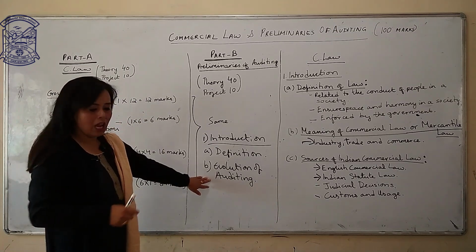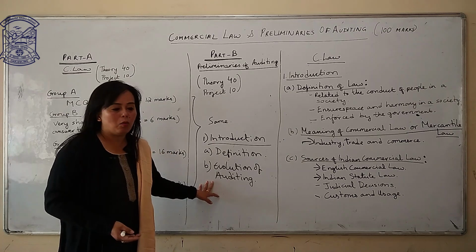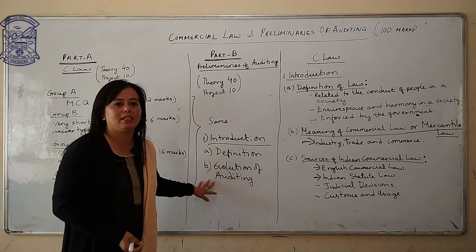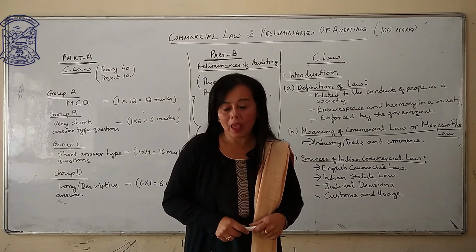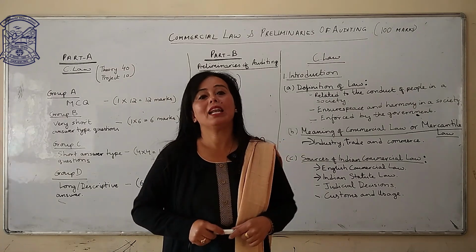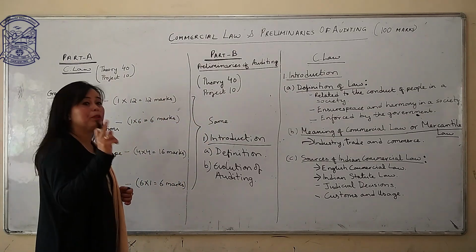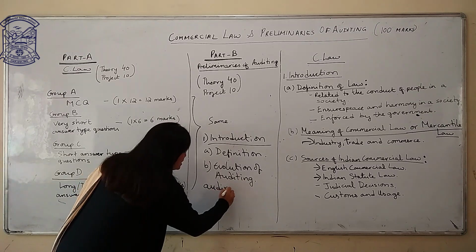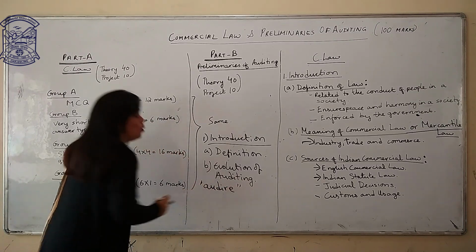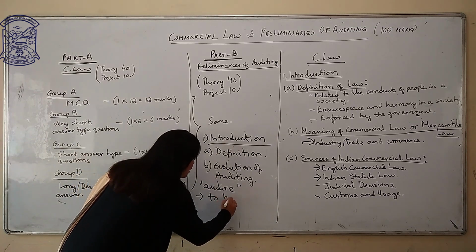Evolution of auditing. How has auditing become so popular? What made audit become so compulsory nowadays? Now let me explain to you. First of all, audit has been derived from the Latin word audire. Now note this word, this is very important, which means to hear.